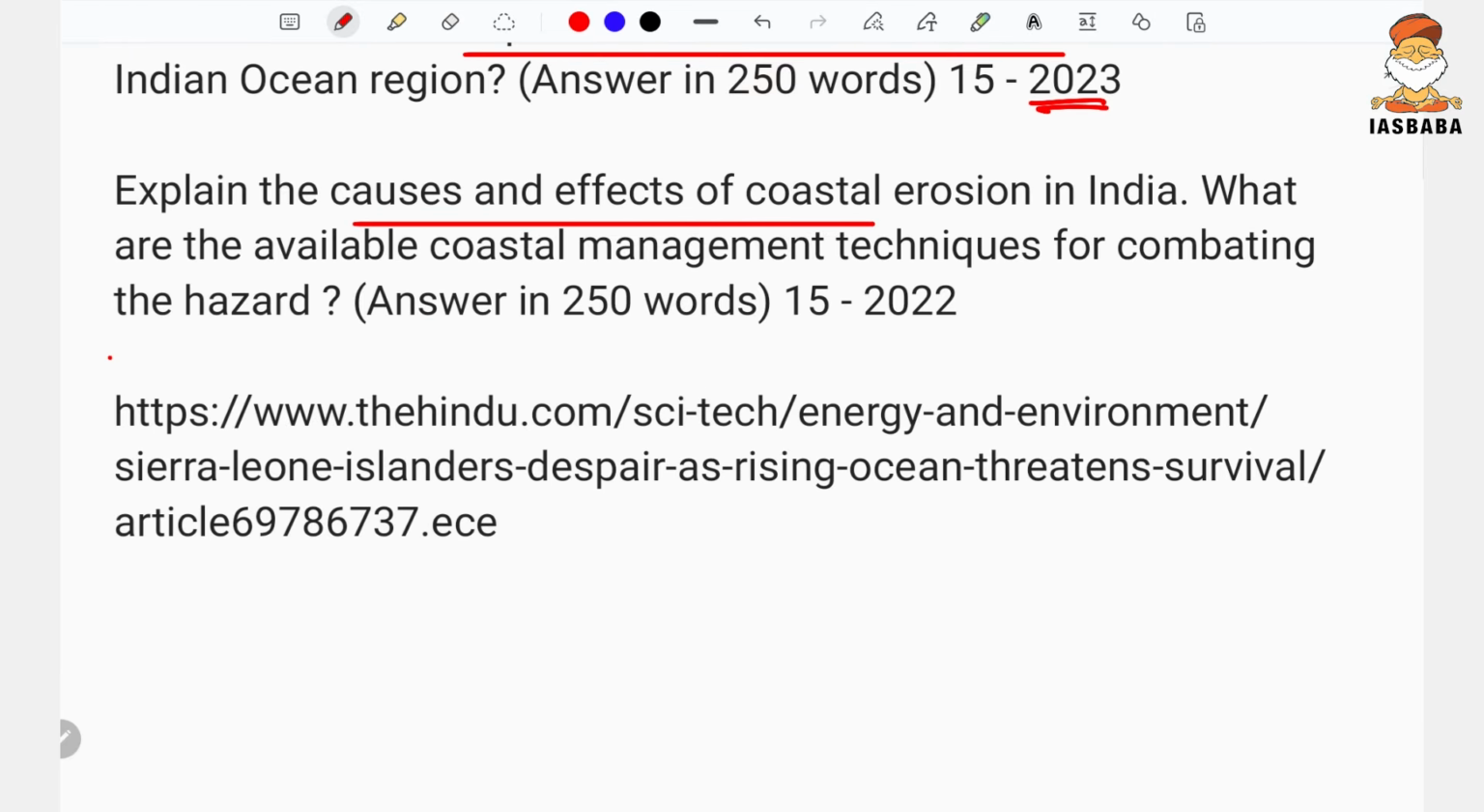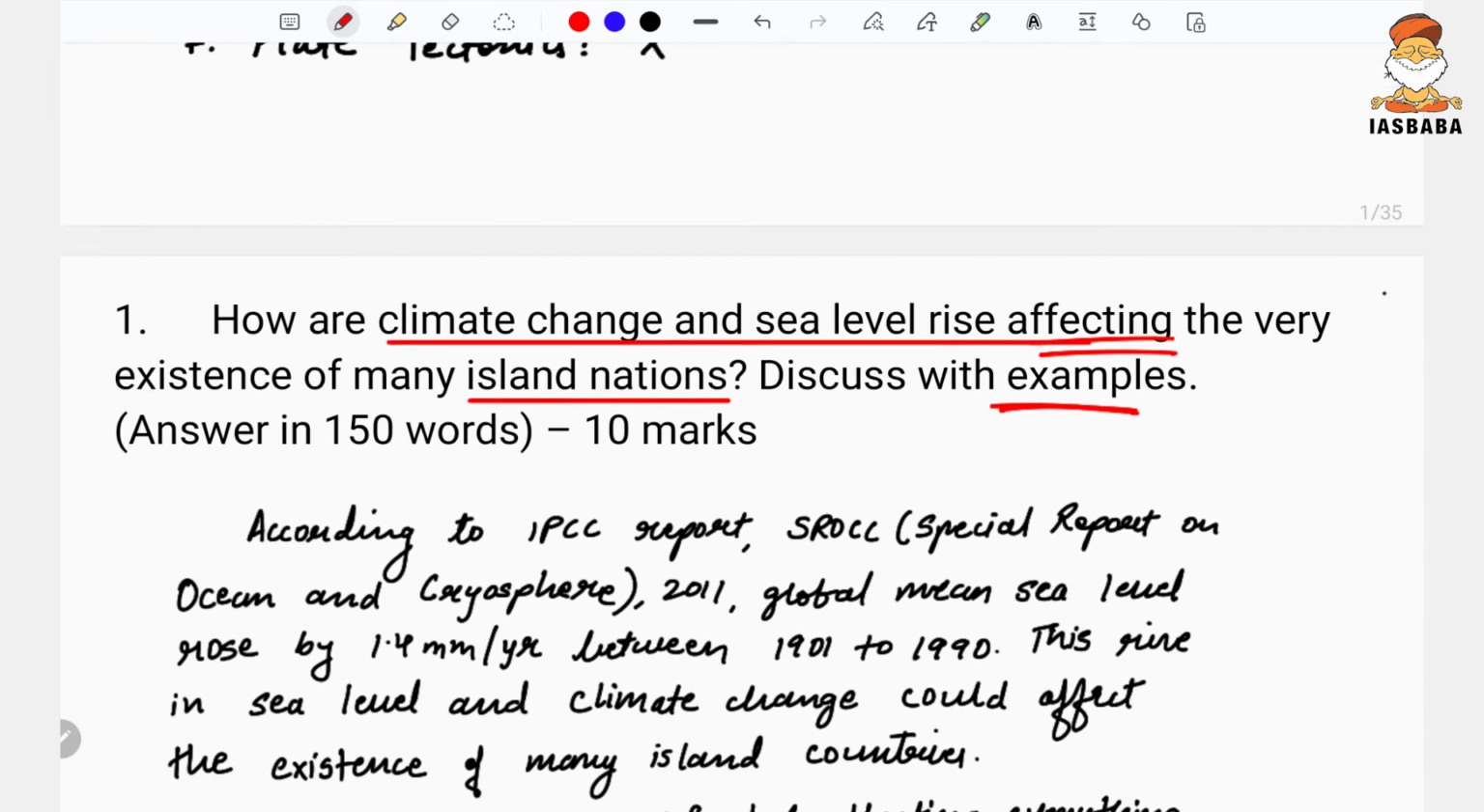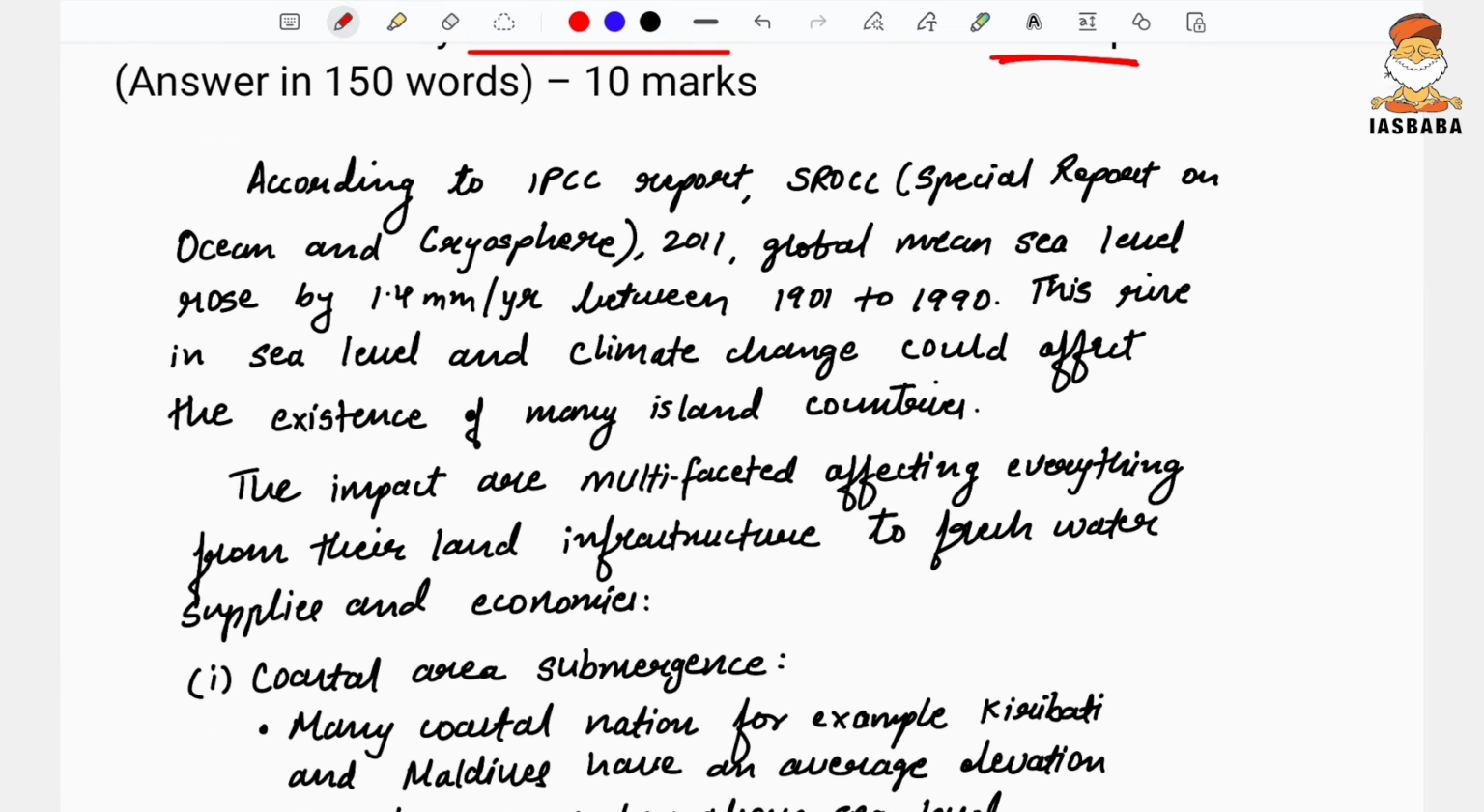And in the current affairs aspect, it was in the news as some Pacific Ocean countries like Sierra Leone, this island nation, are facing the threat due to rising sea level. So it is very simple, and it was a repeated, much expected question. Here we could have started, since we have an IPCC report related to this. You could have started this in the introduction or in the conclusion.